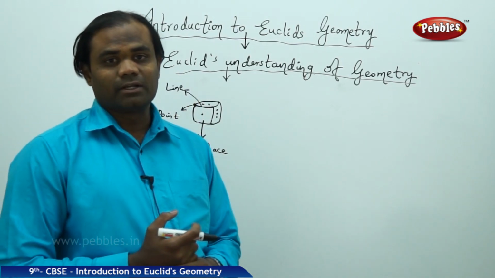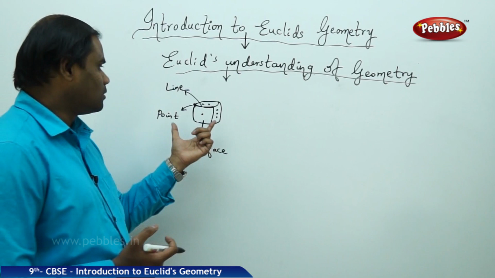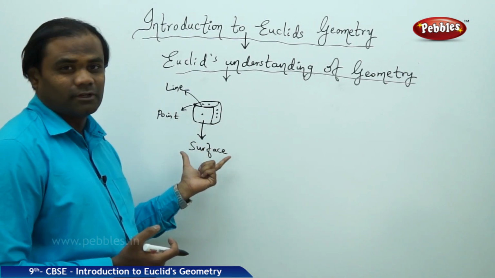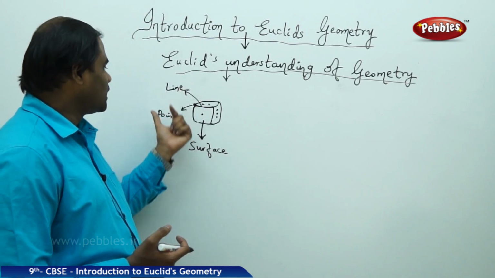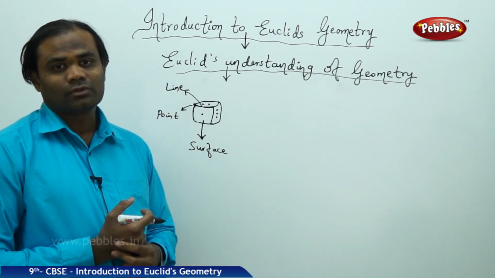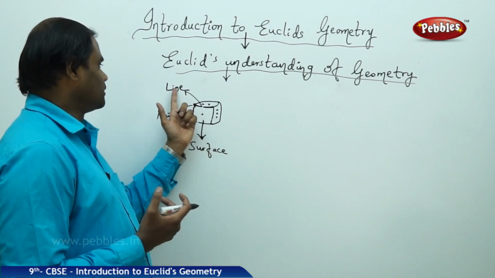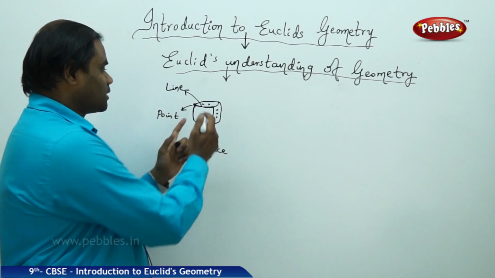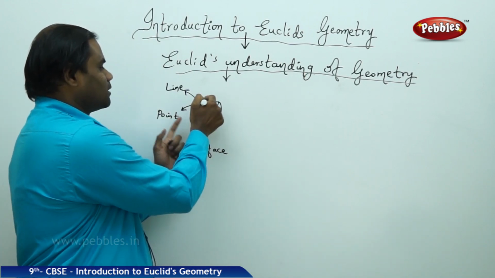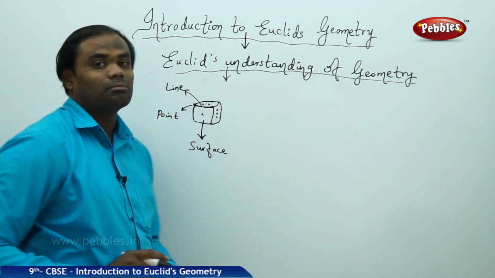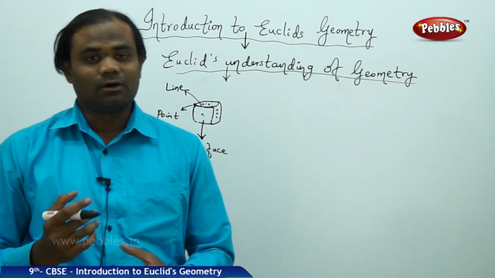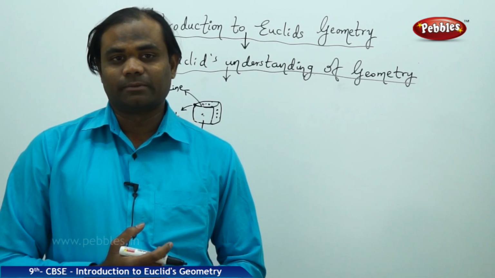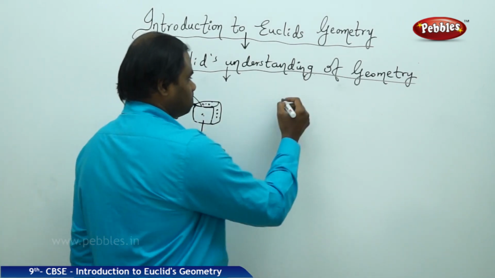This is how we understand a 3-dimensional object like a die, which is separated first by a surface and then by a line and a point. All the surfaces make the line and all the lines make the point. With each surface making the line and each line making the point, this is how Euclid came to the introduction of geometry.